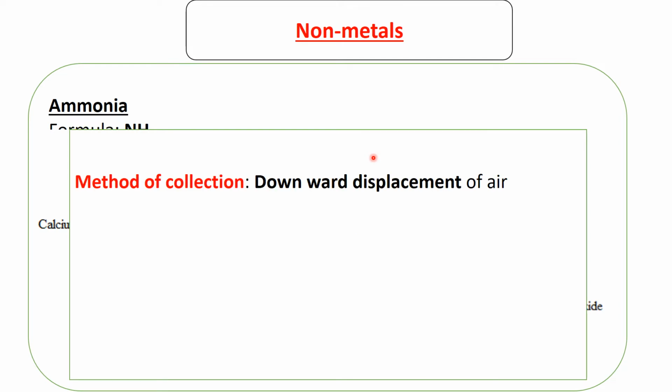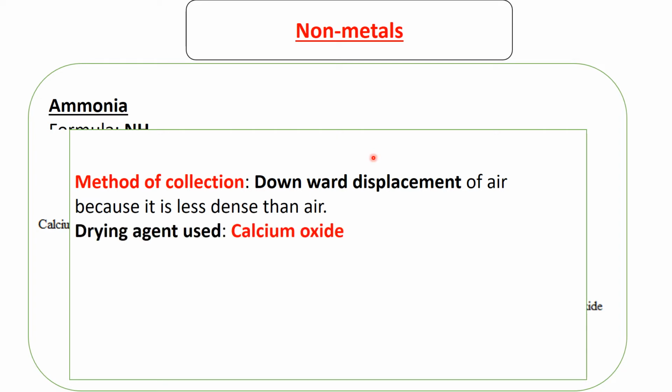So the method of collection is downward displacement of air. The reason is simple. Just like hydrogen, it is less dense than air. The drying agent used is calcium oxide.